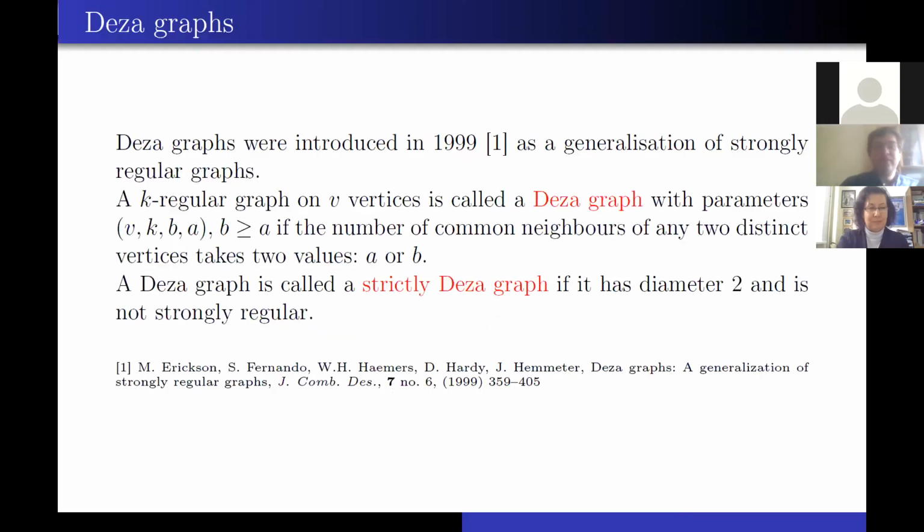So let me recall some definitions at first. Deza graphs were introduced in 1999 as a generalization of strongly regular graphs. A k-regular graph on v vertices is called a Deza graph with parameters (v, k, b, a), where b is more or equal to a, if the number of common neighbors of any two distinct vertices takes just two values, a or b. A Deza graph is called a strictly Deza graph if it has diameter 2 and is not strongly regular.